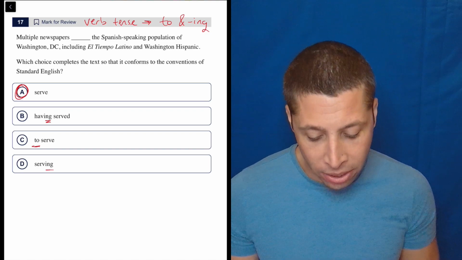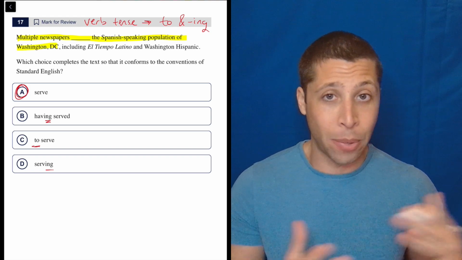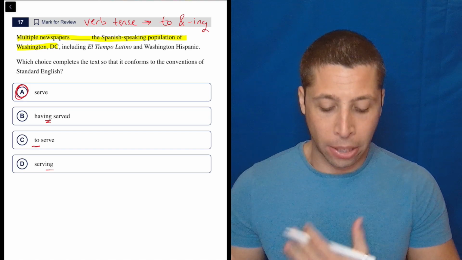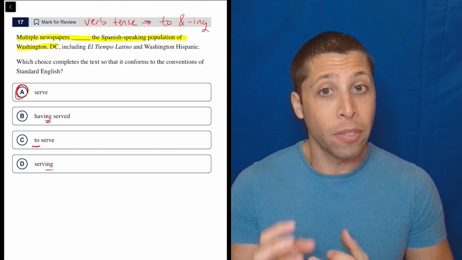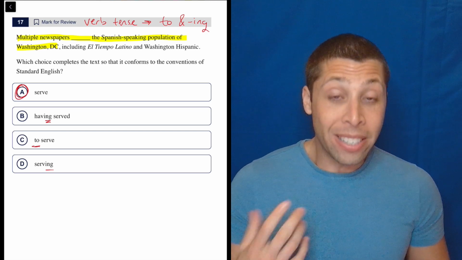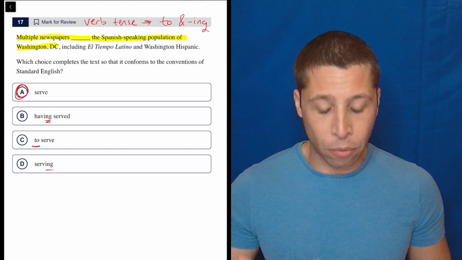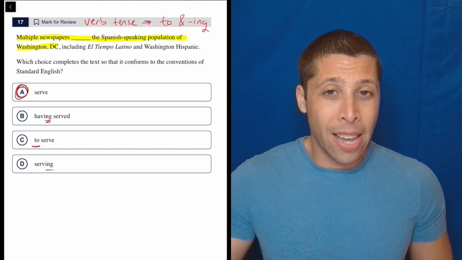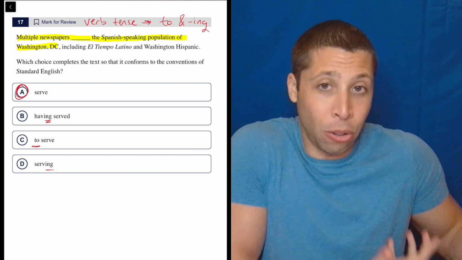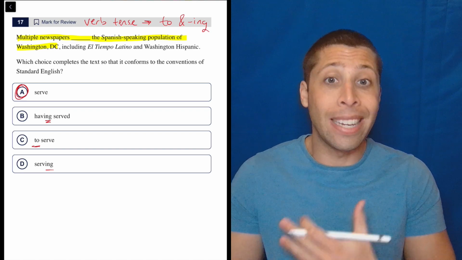So the actual sentence here is something like this, and it ends where that comma is, and we add on an extra clause. Multiple newspapers serve the Spanish-speaking population of Washington, D.C. The serve is acting as the main verb in the sentence. If we did something like choice D, multiple newspapers serving the Spanish-speaking population of Washington, D.C., it sounds like I haven't gotten my point yet, right? I don't know if you can hear it, but it sounds like I'm building towards something and I never get there. That's an incomplete sentence. It's a fragment, a dependent clause.